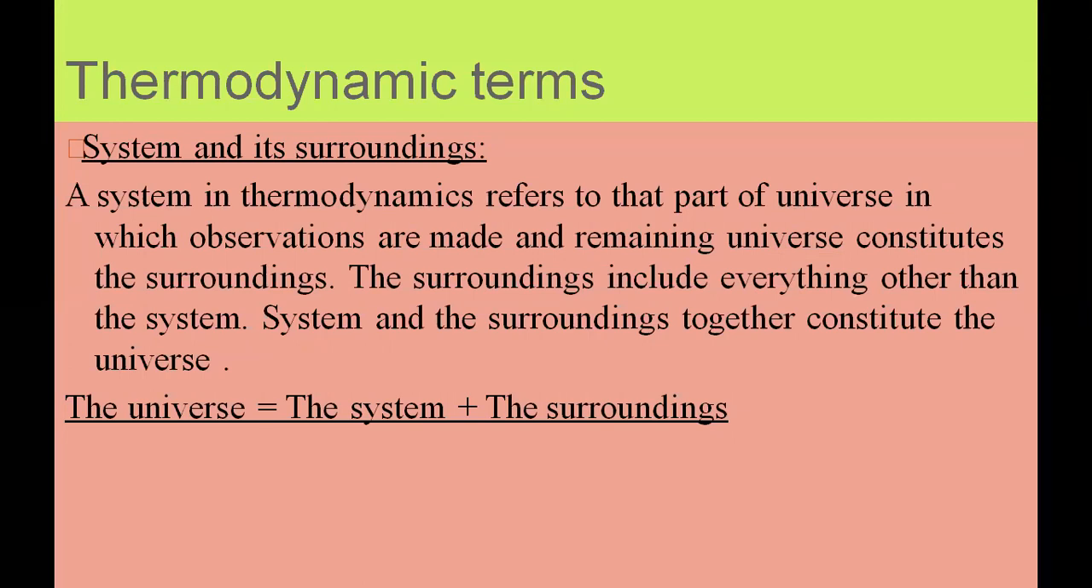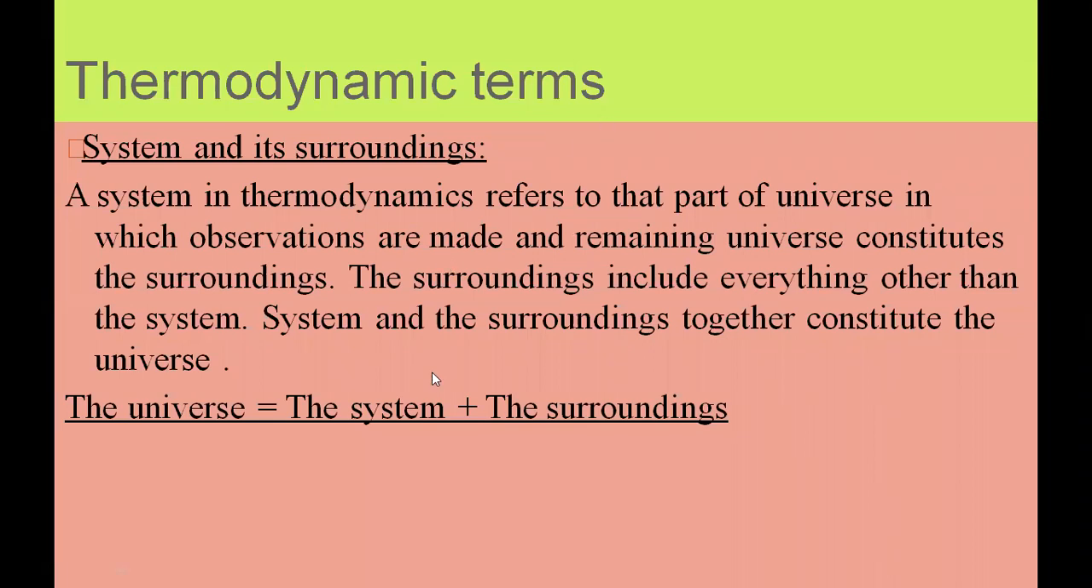Okay. So there we just learn two or three things in this chapter. First, I want you to become familiar with the basic terms system and surrounding. These will be frequently used in this chapter. A system in thermodynamics refers to the part of the universe in which observations are made, and the remaining universe constitutes the surrounding. So the surrounding includes everything other than the system. System and the surrounding together constitute the universe.